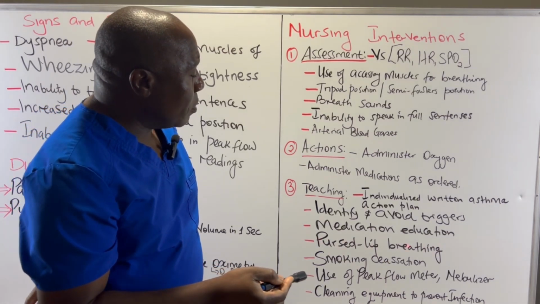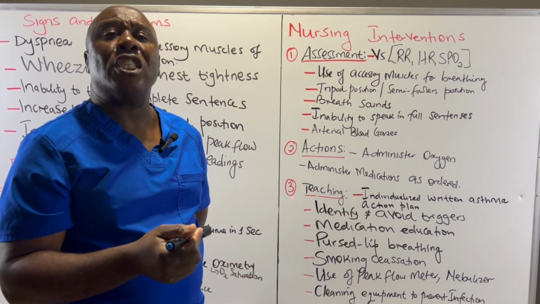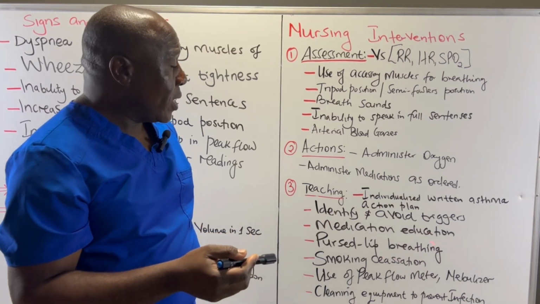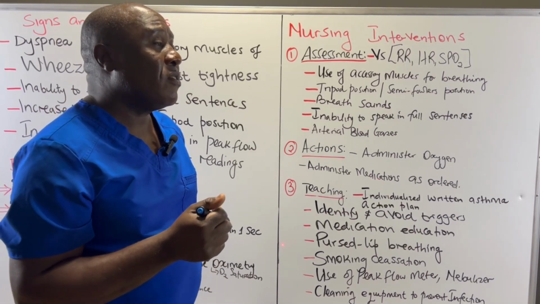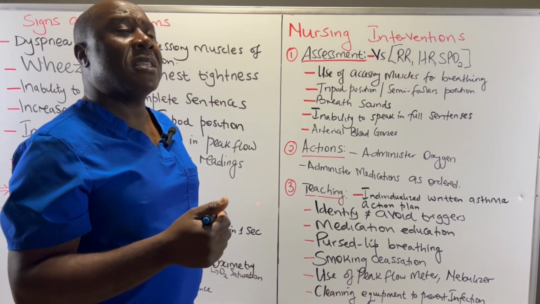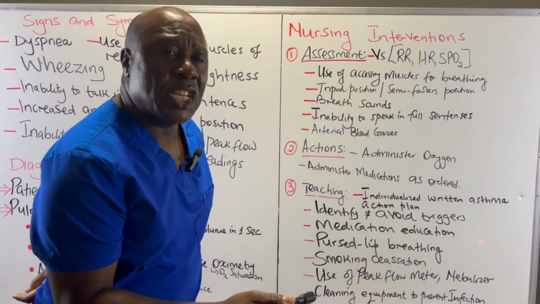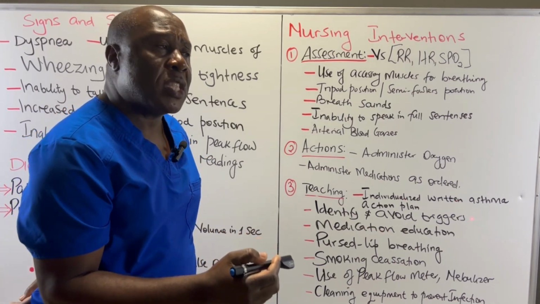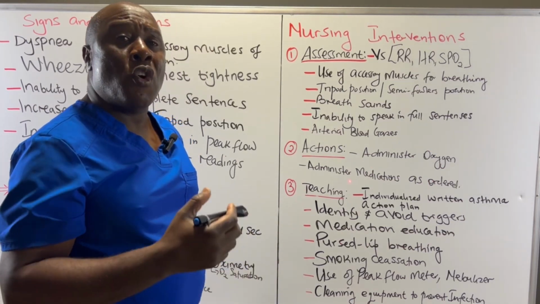You also teach them about pursed lip breathing. Pursed lip breathing is when you breathe as if you are blowing into a straw, or blowing a candle. What happens is that you take in air through the nostrils and then you blow out slowly as if you are blowing on a candle or into a straw. This act of pursed lip breathing helps to elongate exhalation. And because the exhalation is now longer, it is going to make sure that we clear air out of our lungs. We breathe as much air as possible out of our lungs.